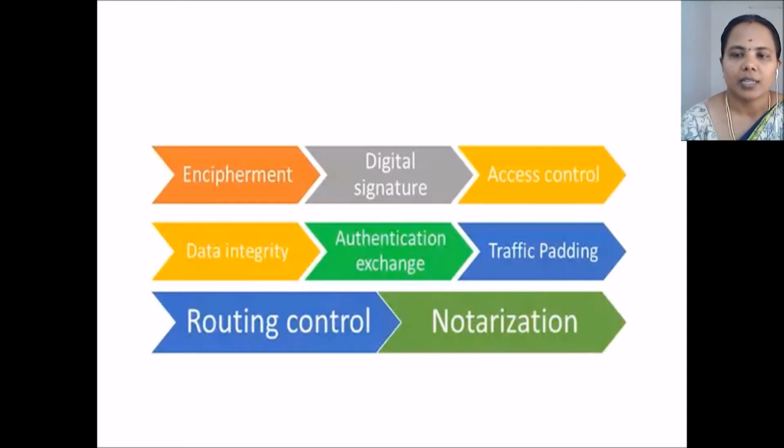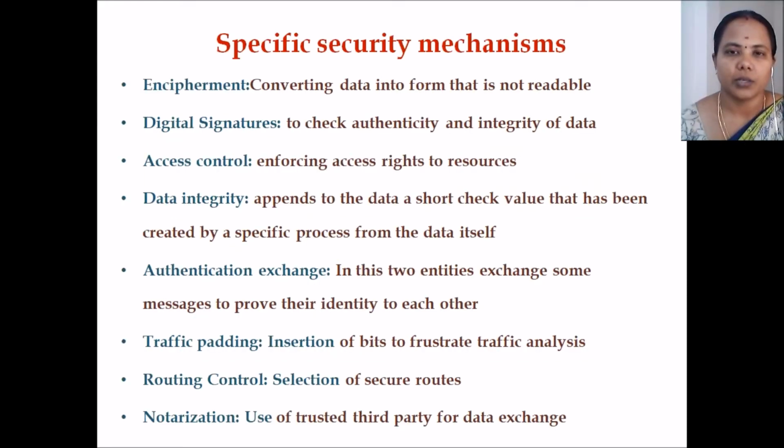Following that, there are different types of mechanisms, that is encipherment, digital signature, access control, data integrity, authentication exchange, traffic padding, routing control and notarization. These are specific security mechanisms. Encipherment is converting data into a form that is not readable. Digital signature means to check the authentication and integrity of the data.